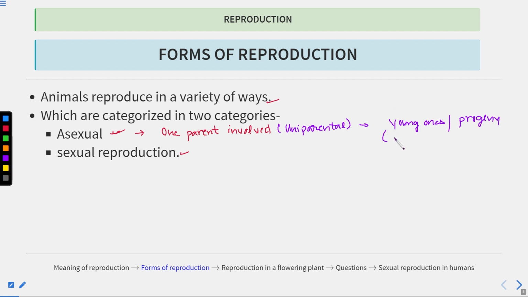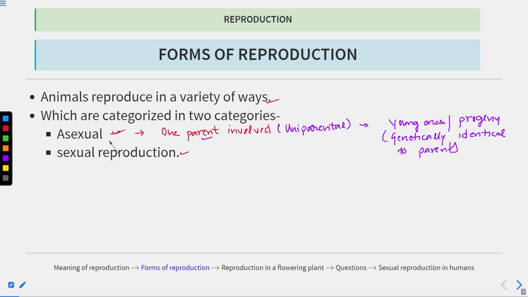So these are genetically identical to the parent. Okay, so this is what is happening in asexual reproduction.